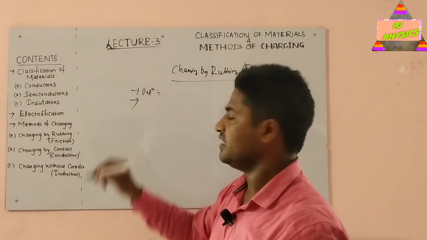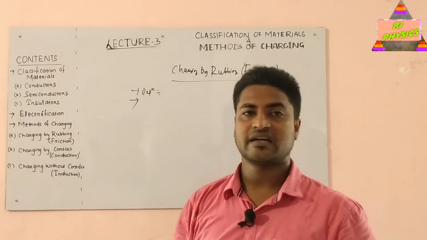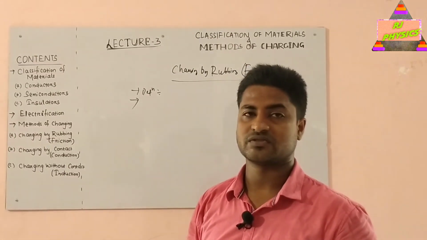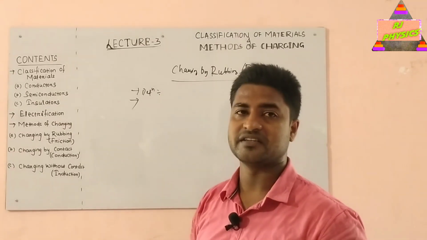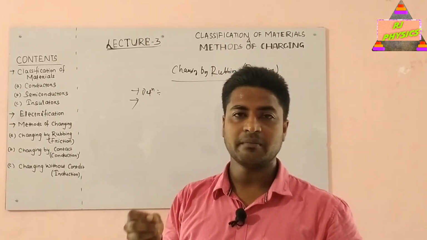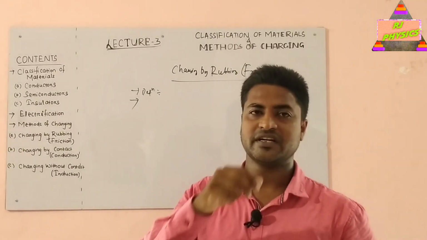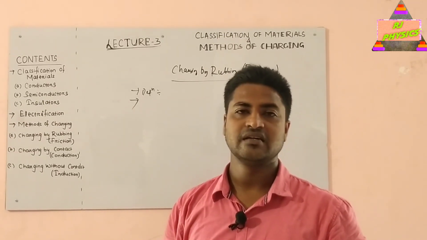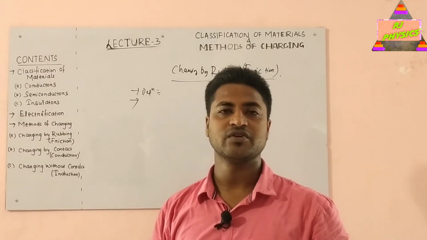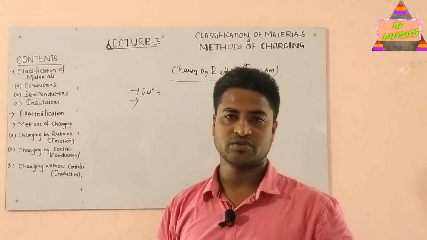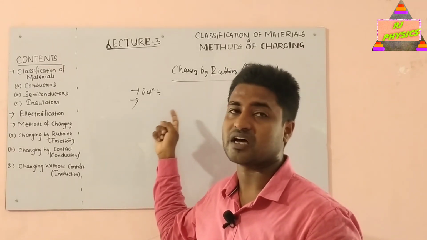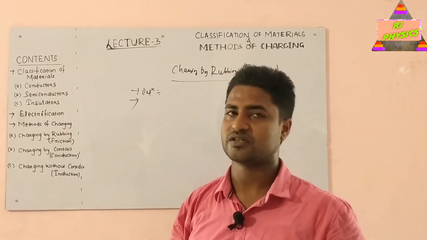Okay? Next one is, now you may ask me, sir, how can it happen that two simple bodies get charged just by rubbing them together? Now I am explaining what the mechanism behind it is. Actually what happens during the process of rubbing, some electrons are transferred from one body to the other body. As a result, the body which gains electrons becomes negatively charged, and the body which loses electrons becomes positively charged. So this is the mechanism by which objects become charged just by simply rubbing them against each other.